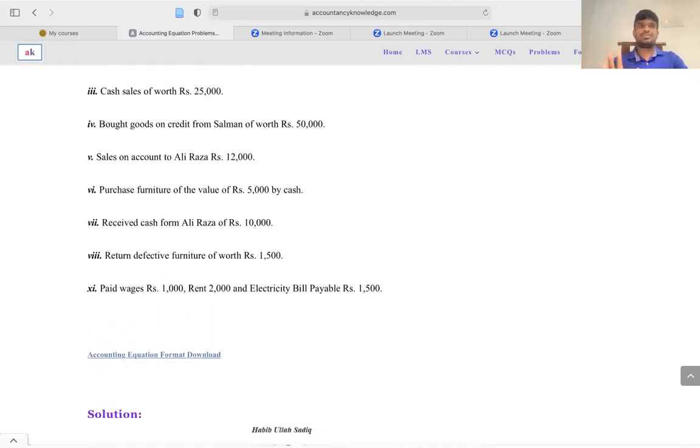So you can see, when you are doing any of these questions, there are two side effects, right? There are always two entries, right? There need to be two entries, and those two entries need to be equal. The amounts need to be equal. Sometimes we need to have three entries, and when it comes to the equation, the two sides need to be